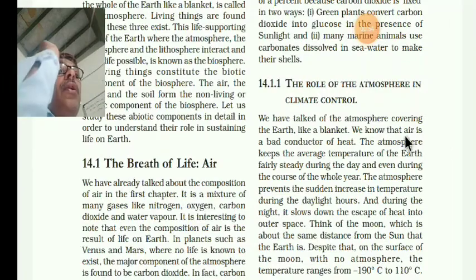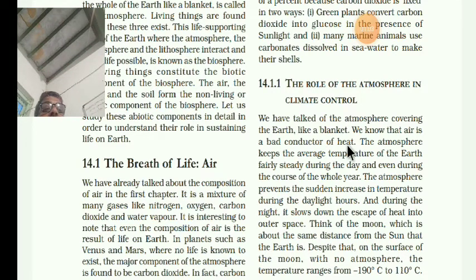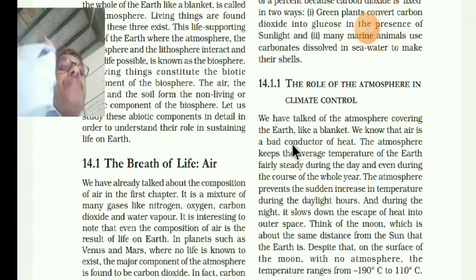Okay. So air is a bad conductor of heat. You know that air is a bad conductor. Bad conductor means, you know that the earth is made up of layers, so the heat from inside will not be allowed to pass outside. That is why I am saying it is a bad conductor of heat.